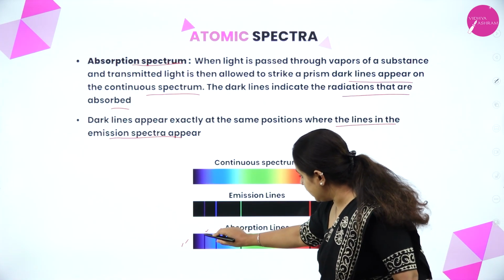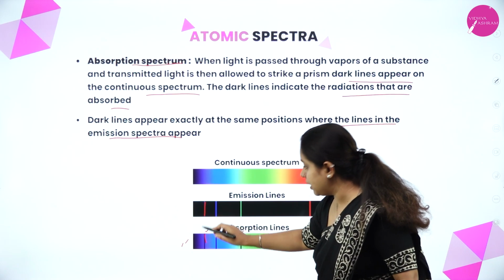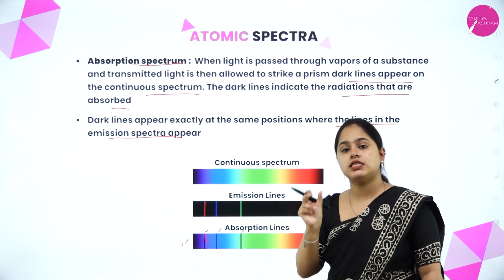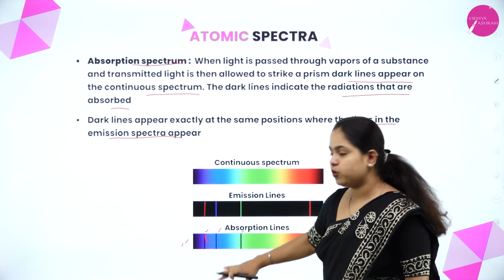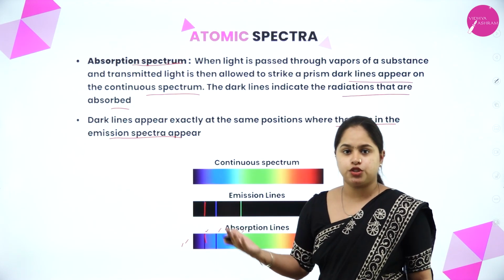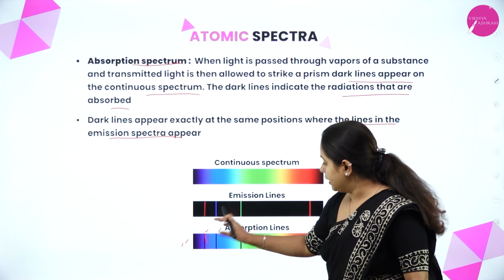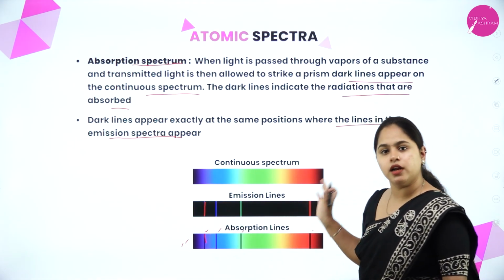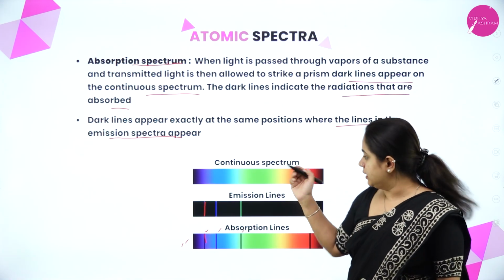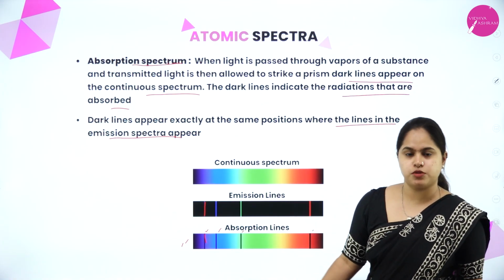As you can see, the line is here and in the emission spectrum, the line is here. Exactly on the same position, the lines will be observed. So you can say that these are opposite to each other. In an absorption spectrum, on a continuous spectrum, dark lines are observed. So this is about continuous spectrum, emission spectrum and absorption spectrum.